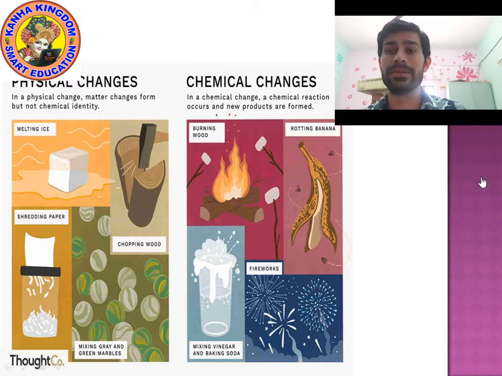Do you use fireworks? Yes, during Deepavali we burst fireworks, but it is a chemical change because chemicals are present in fireworks. When they burn and burst out, it is a chemical change. All these are examples of chemical change.